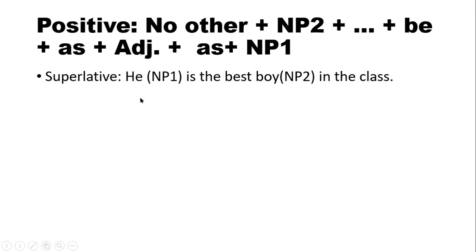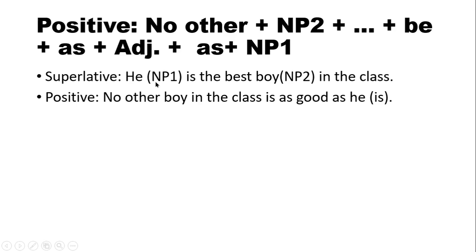So here we are going to write down good, better, best. So good is the adjective here. So we have to write down good, and then as, and then NP1. He is the NP1 here. So we are going to write down he. No other boy in the class is as good as he.